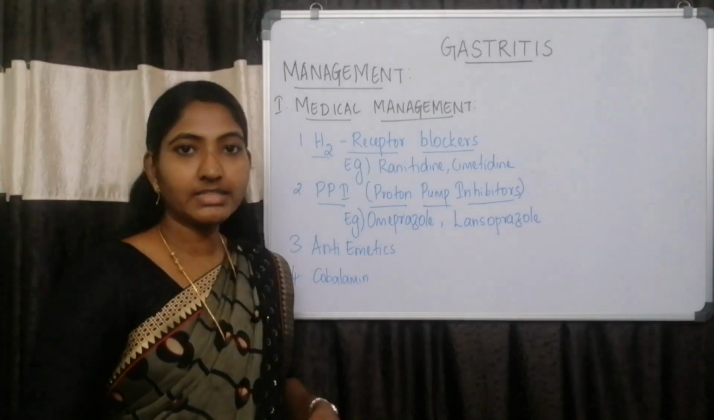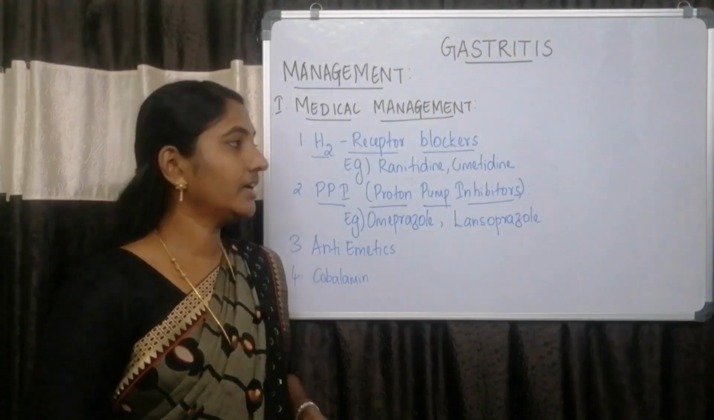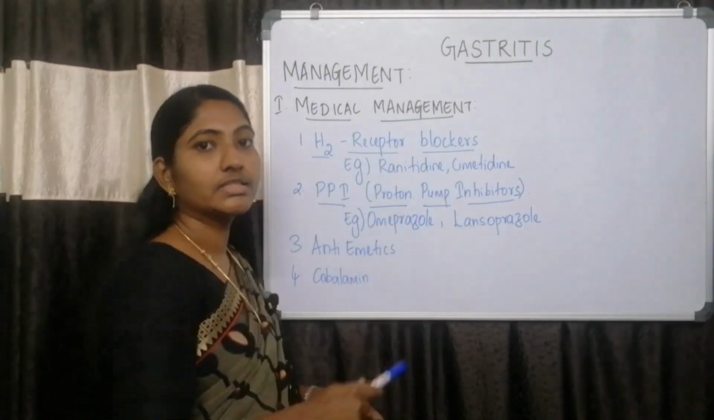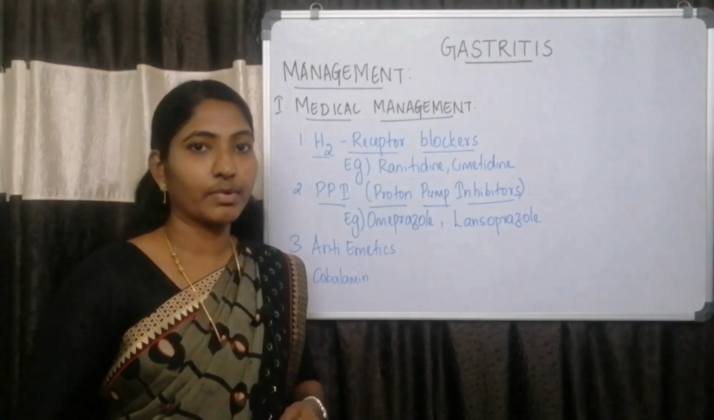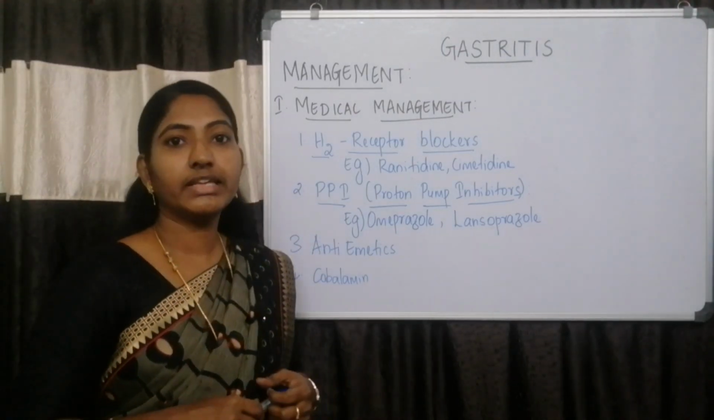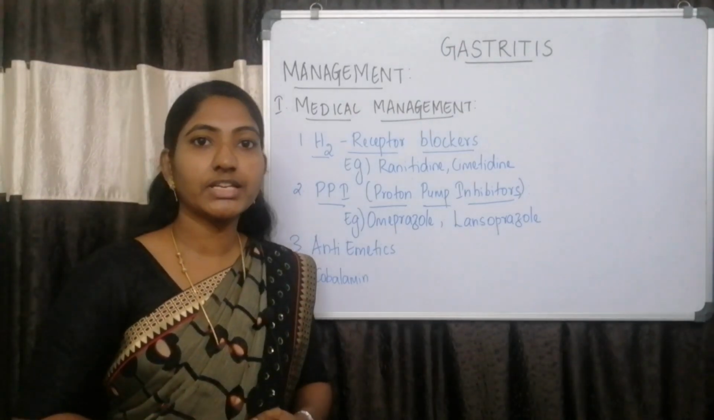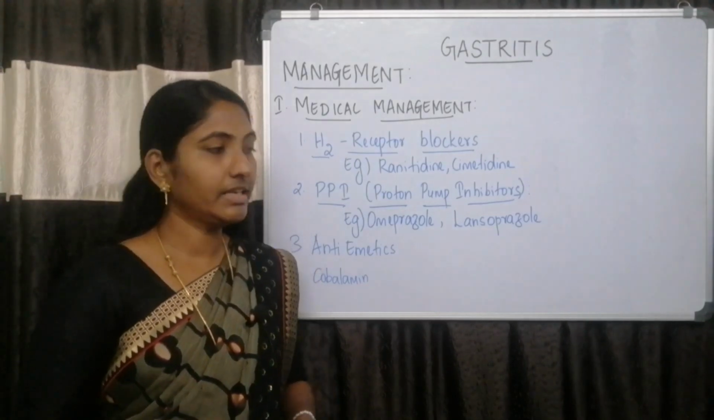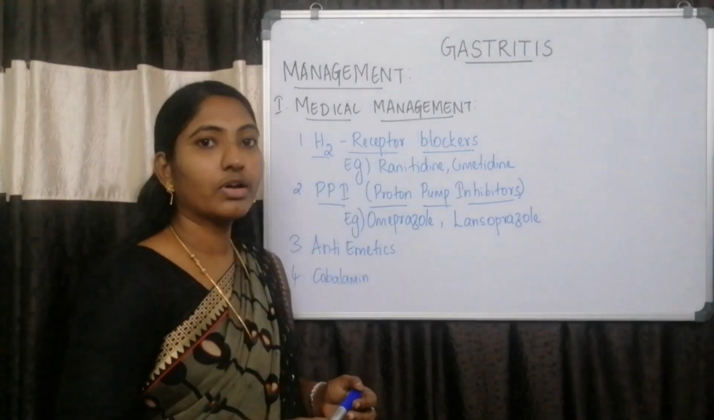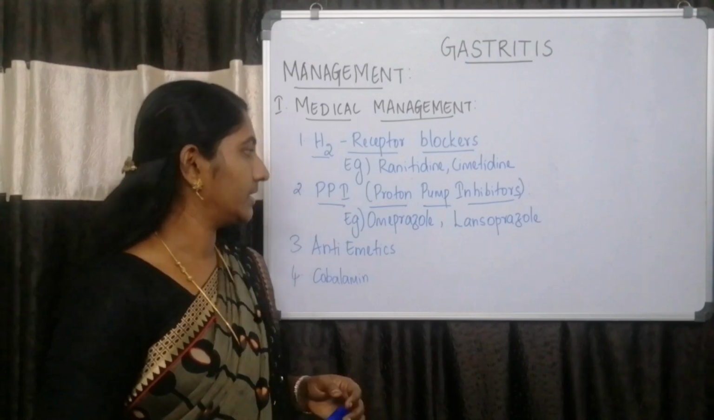The first group of drugs which can be given to treat gastritis are H2 receptor blockers or histamine receptor blockers. These drugs are given to reduce gastric acid secretion and to promote ulcer healing. Examples of H2 receptor blockers are ranitidine, cimetidine.